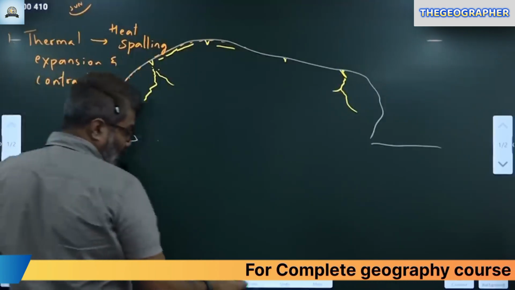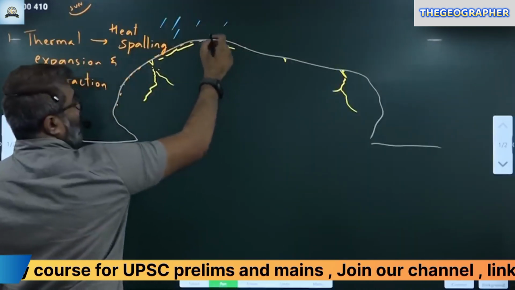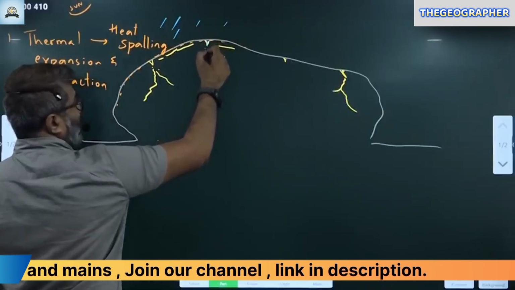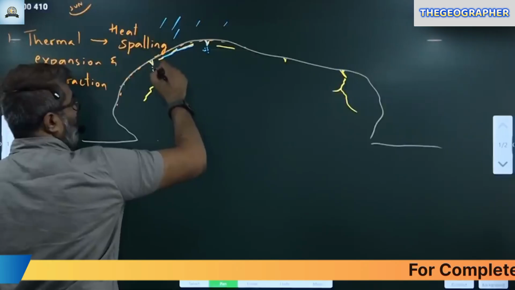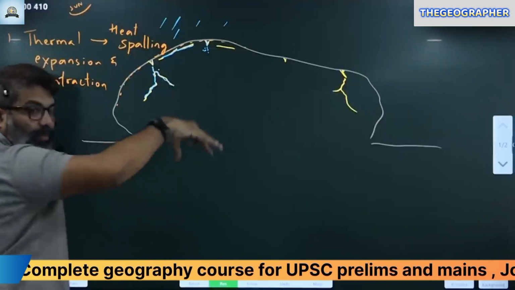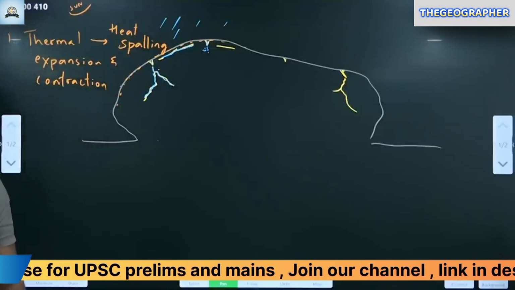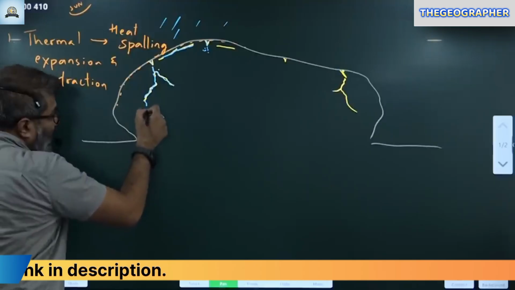Rainwater. You got it? Rainwater, when it rains here, all of you notice, all the rainwater starts collecting where? All this in the cracks. Wherever the cracks are, the water goes in. Like this, it gets collected here. The water starts going in. Wherever the fine cracks are, the water starts going in here, like this.